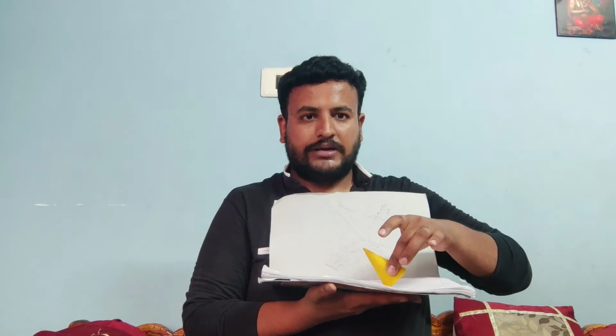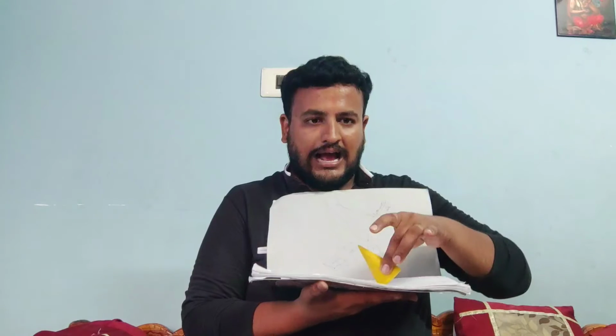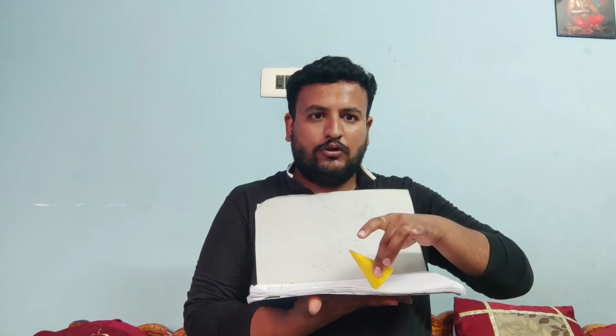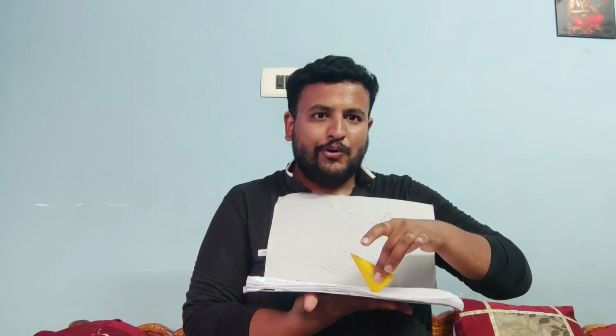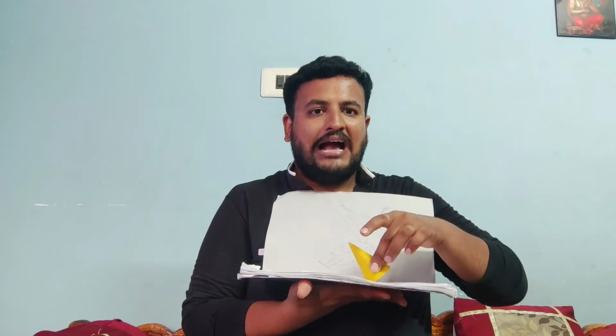It is resting on HP with a point on its base circumference such that its axis is inclined at an angle 30 degrees to HP and parallel to VP. As it is inclined to HP and parallel to VP, this is the position given in the question. As its axis is parallel to VP and inclined to HP, the true shape of the base cannot be seen either from the front view or from the top view.